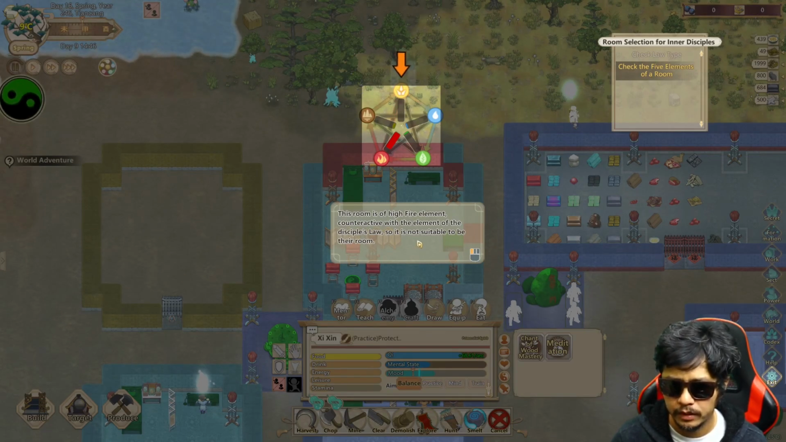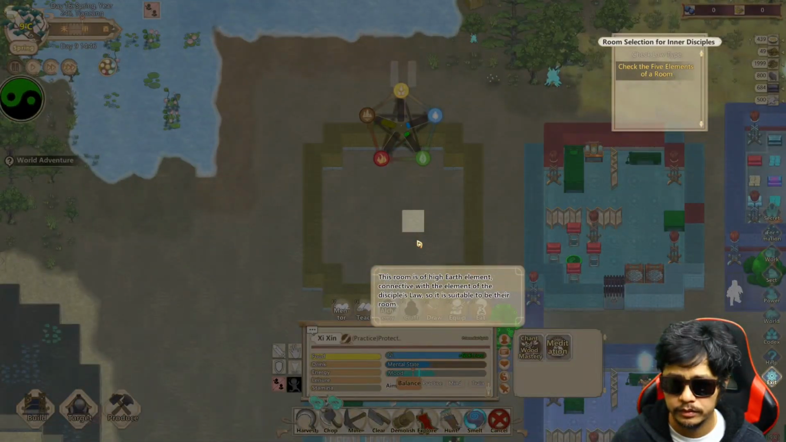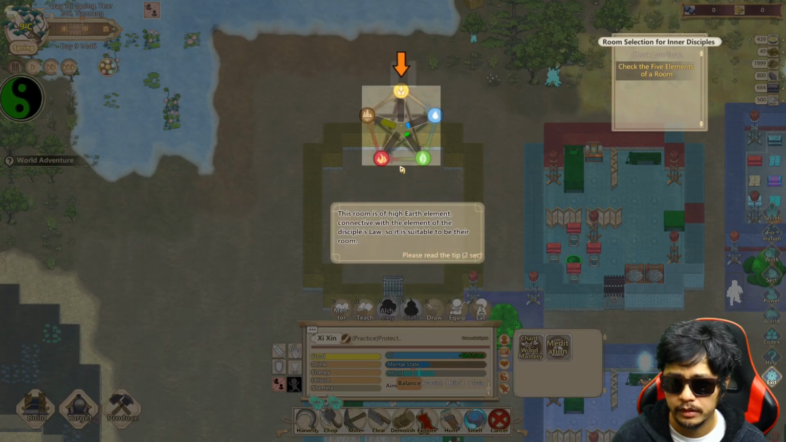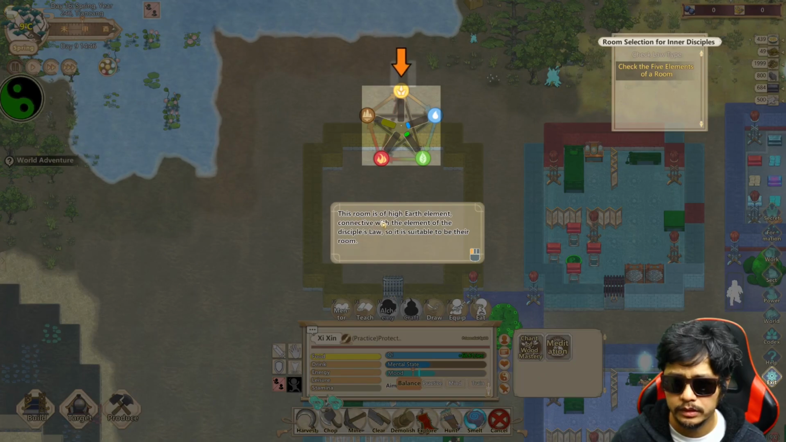It's okay. This room is of high earth element, connective with the element of the disciples' law, so it is suitable to be their room. See. This room is okay.